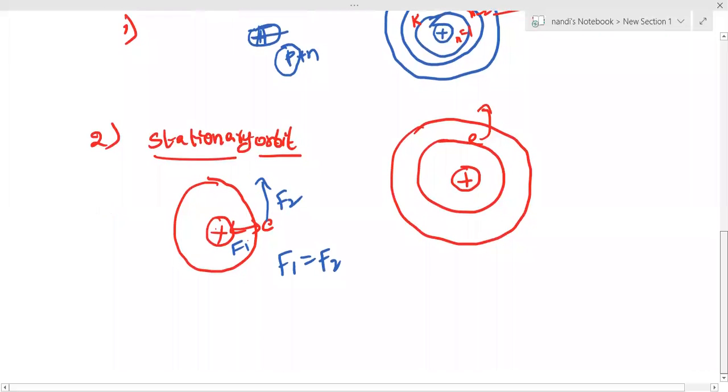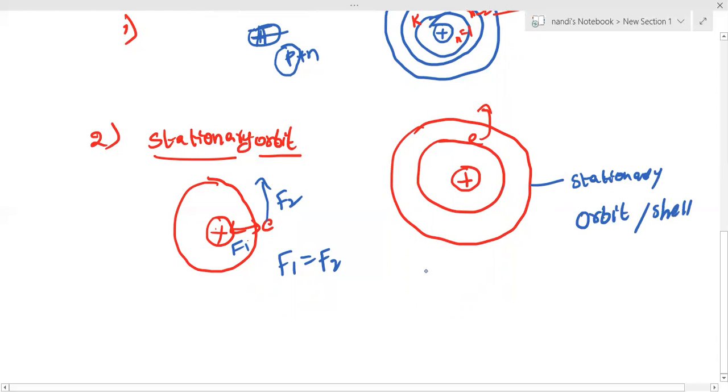Then only can it revolve. So whenever the electron is revolving in that orbit, it never loses energy and never gains energy. So that orbit or shell we call a stationary orbit or stationary shell.